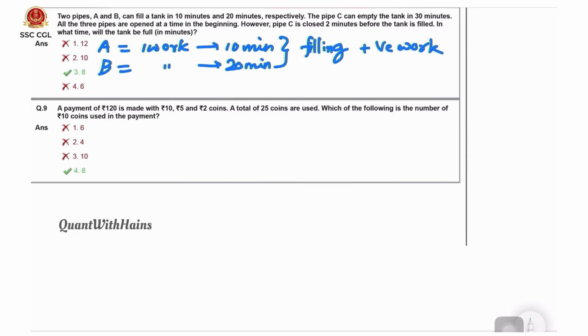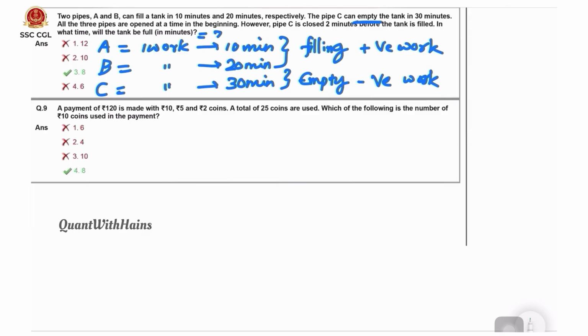Coming to C, it can empty the tank in 30 minutes. Emptying means negative work. All three pipes are open at the start. However, pipe C is closed 2 minutes before the tank is filled. In what time will the tank be full?